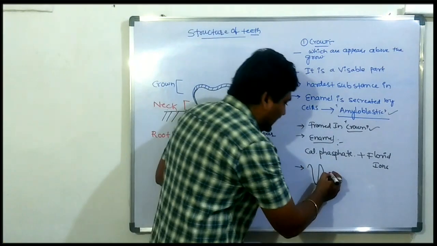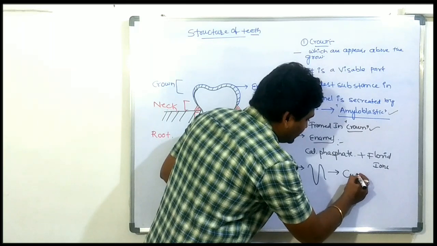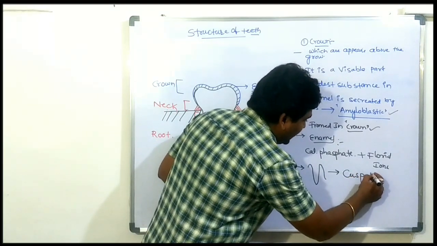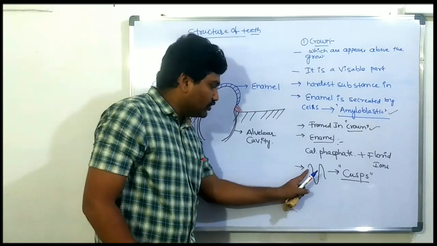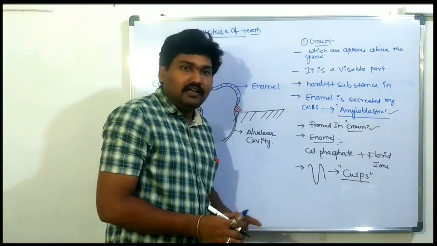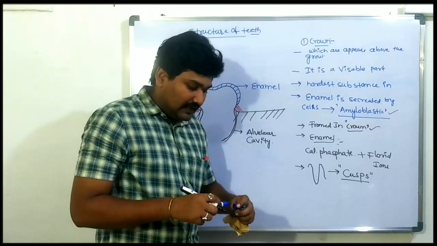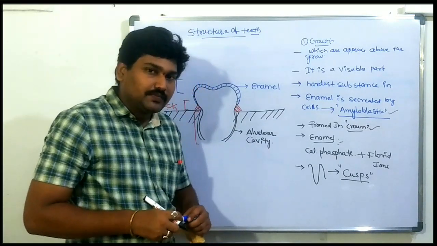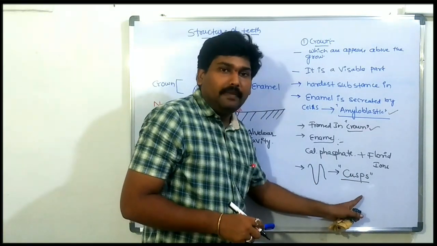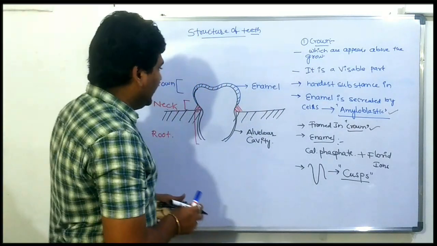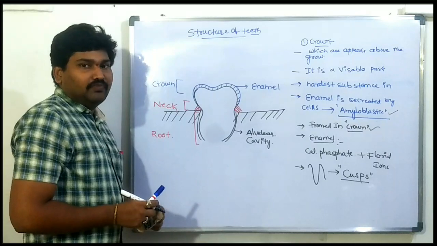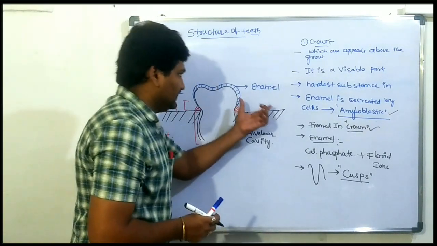These projections and depressions are called cusps. They are useful for mastication of the food, that is, grinding of the food. Okay, so this is the information about the enamel.